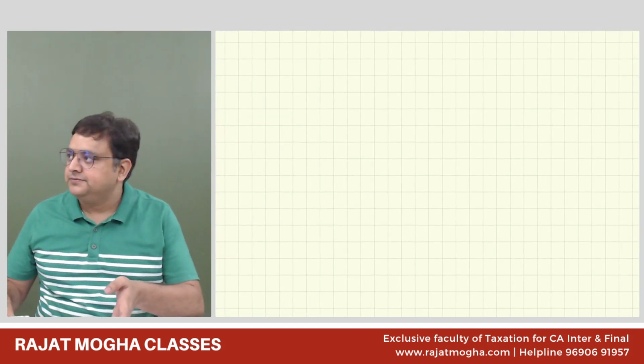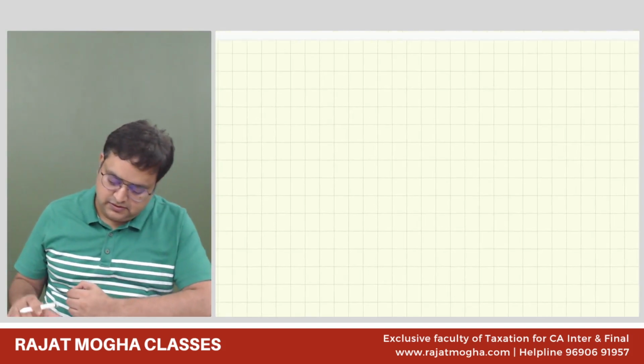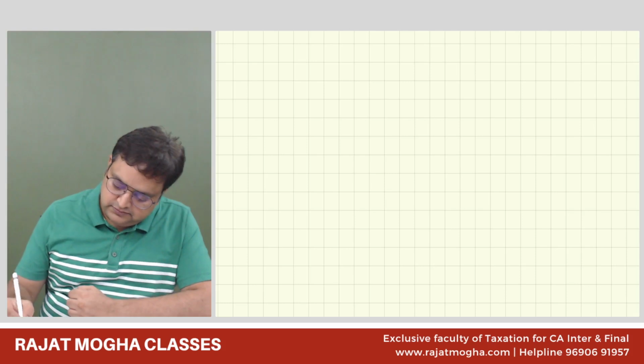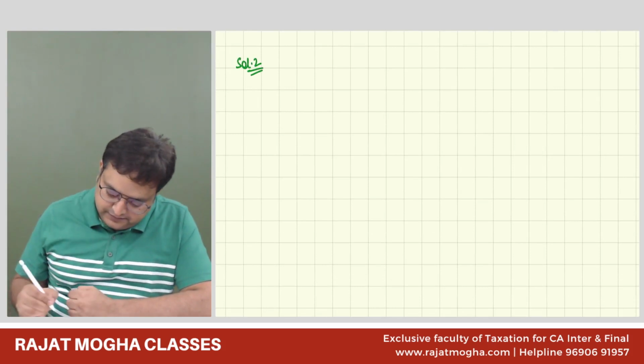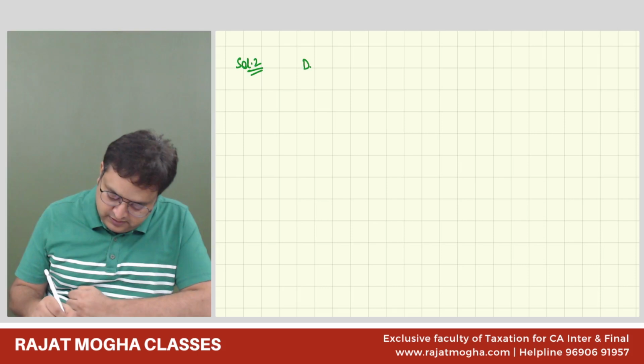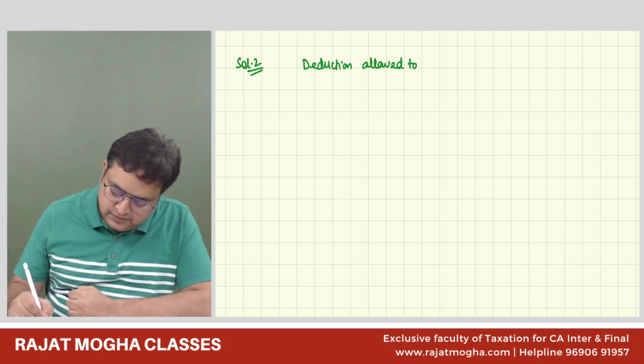Question number 2. Deduction allowed to Mr. Ray. Assessment year 25-26.